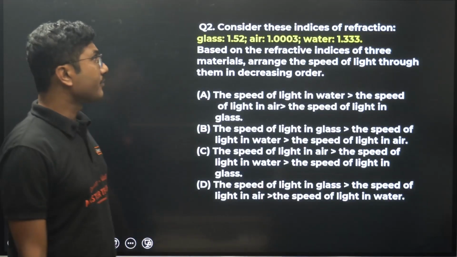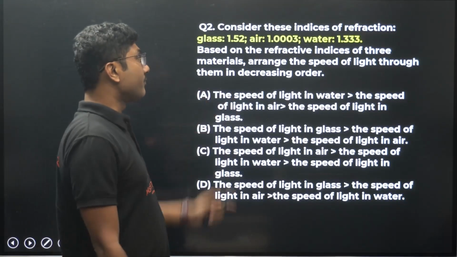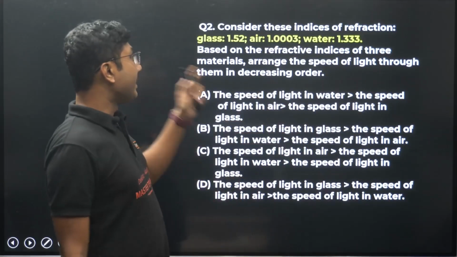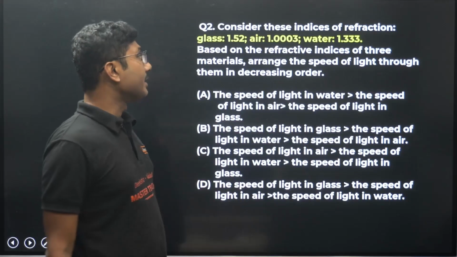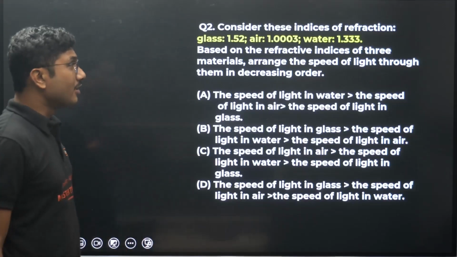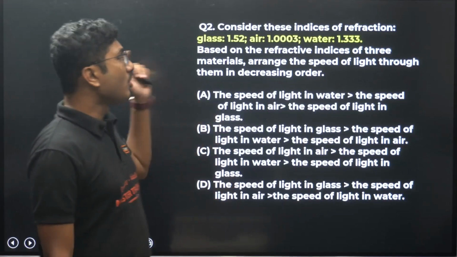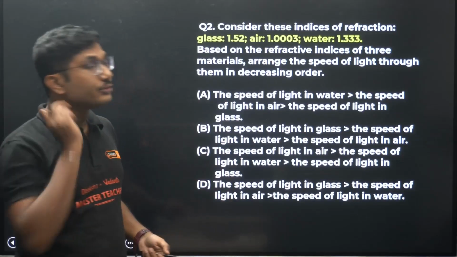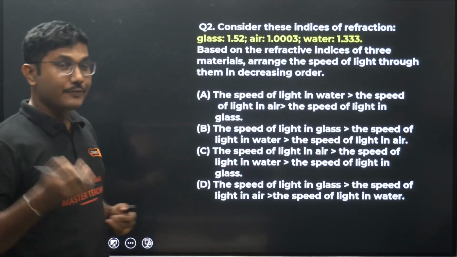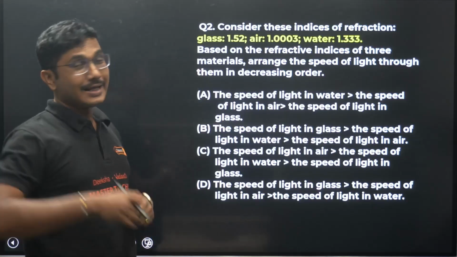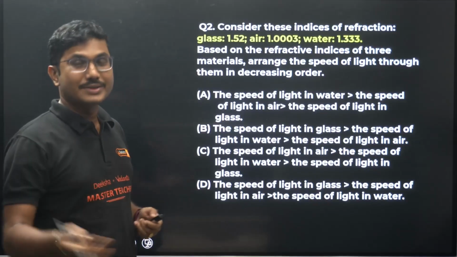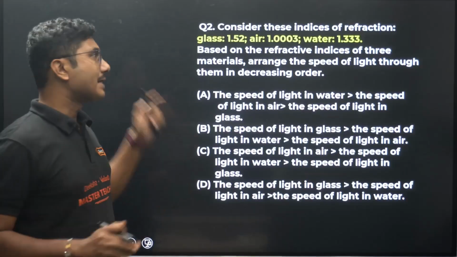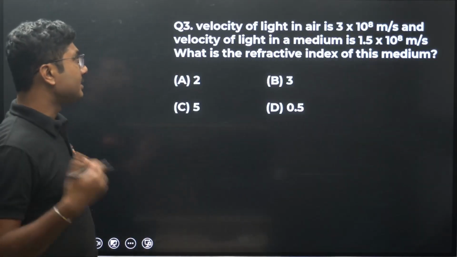Now here is another question. Consider this incidence of refraction. Refractive indices are given. Based on the refractive indices of three materials, arrange the speed of light through them in decreasing order. So you have to arrange it according to the speed of light. Options are given, you have to choose the correct option, and if you understood that a higher refractive index means lower speed, and a lower refractive index means higher speed, that is the fundamental principle behind this answer.